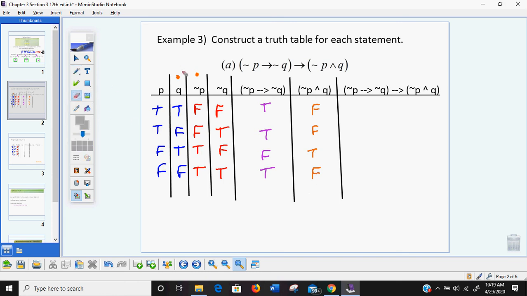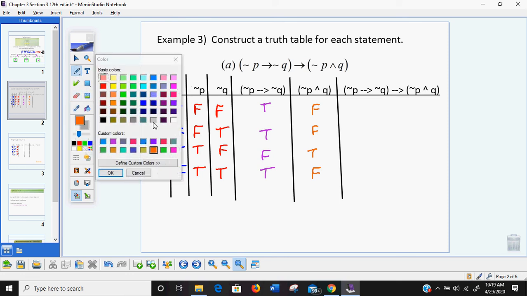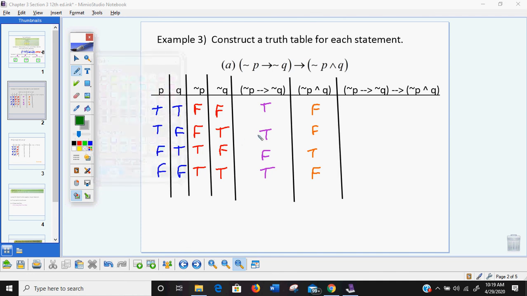Right, so now we are looking at a different color here. We are going to look at the columns that have parentheses, these two columns, okay? Now it's very important. It's an if-then in the middle. So we have to start with the column on the left. This one's listed first. So if I start with a true and then I go to a false, it is false. If I start with false, it's always true. And the last one, if I start with a true but it ends false, it is false. So the final answer for this one is false, false, true, false.